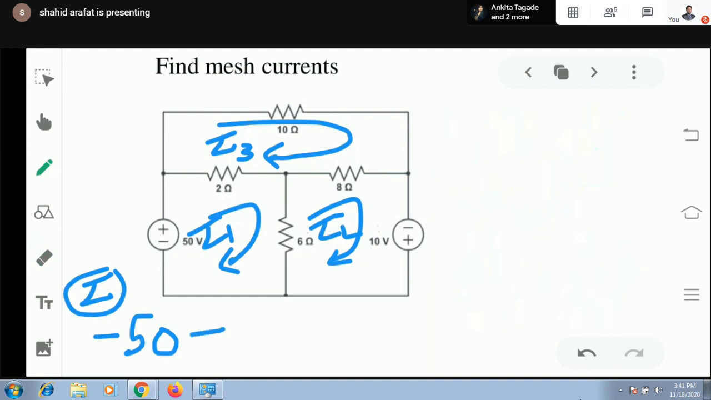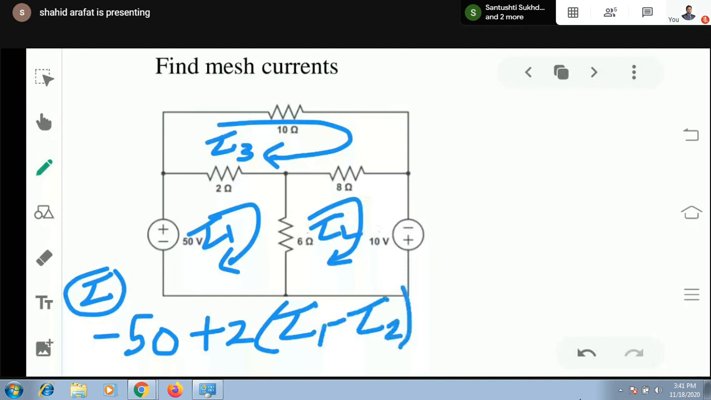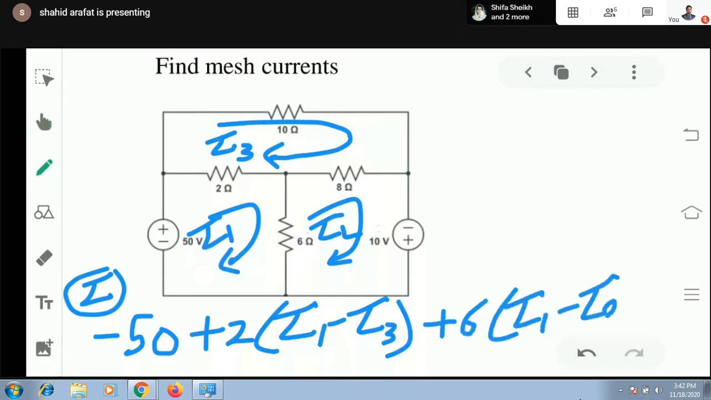So plus 2, and the current through the 2 ohm will be I1 minus I3, because I am applying the KVL equation in loop 1, so my I1 will be the reference. Then for this 6 ohm, it will be plus 6 into I1 minus I2, equals 0.